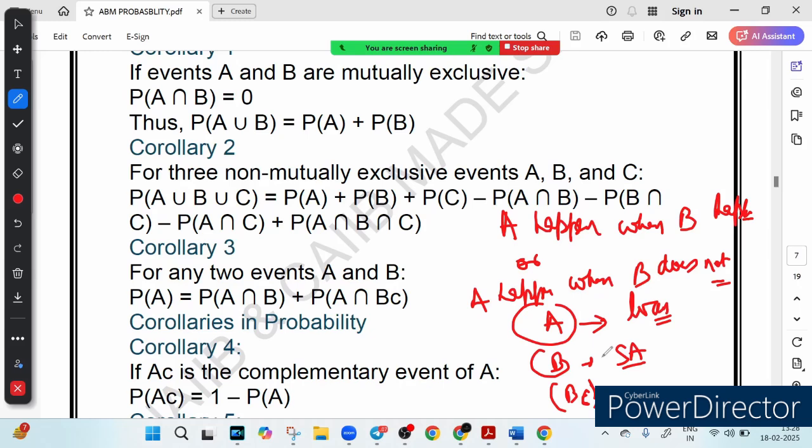Suppose we want to find how many loan applicants there are, right? So A represents the probability that there is a loan account. Now A intersection B means A happens when B happens. Some people apply for a loan because they have a saving account, and some people apply for a loan because they don't have a saving account. So if you want to find the total number of loan applicants, it is equal to the sum of these two, right?